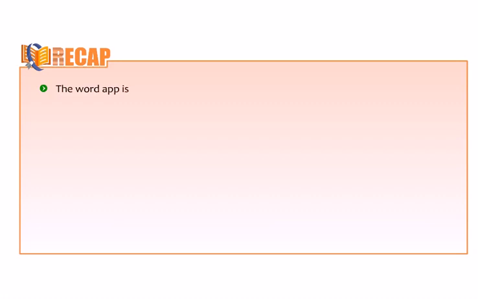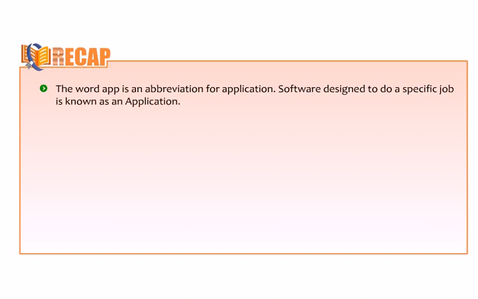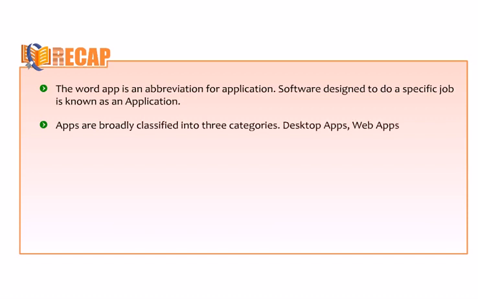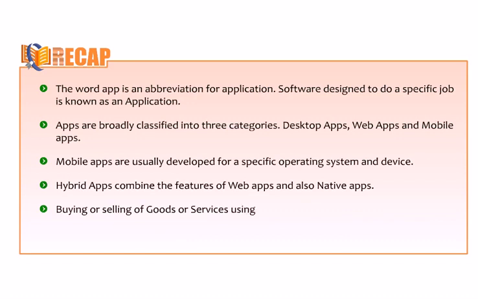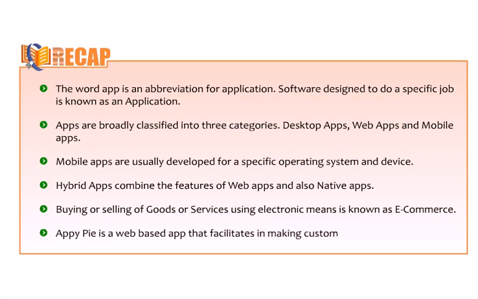Okay students, let us take a recap of this chapter. The word app is an abbreviation for application. Software designed to do a specific job is known as an application. Apps are broadly classified into 3 categories: desktop apps, web apps, and mobile apps. Mobile apps are usually developed for a specific operating system and device. Hybrid apps combine the features of web apps and also native apps. Buying or selling of goods or services using electronic means is known as e-commerce. AppyPie is a web-based app that facilitates in making customized apps quickly.